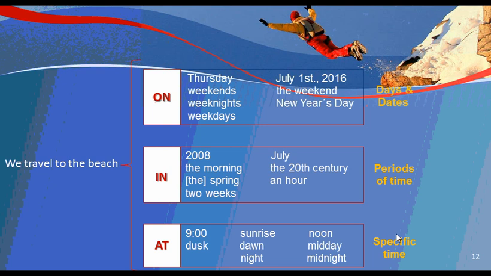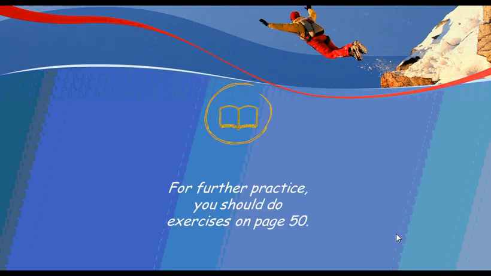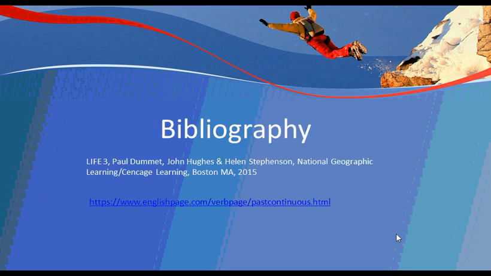We travel to the beach at 9 o'clock, specific time. We travel to the beach on Thursdays. Okay, good. We have additional exercises on page 50.